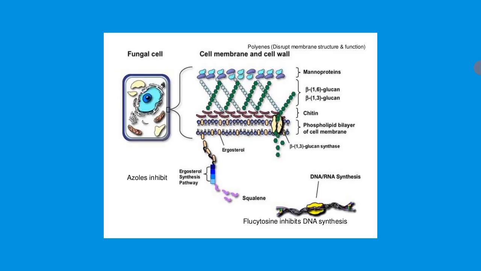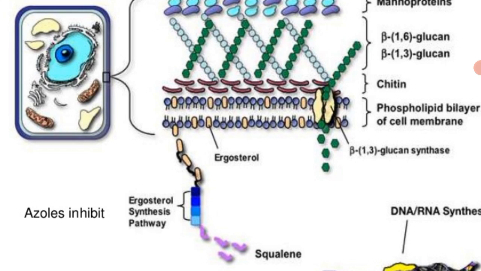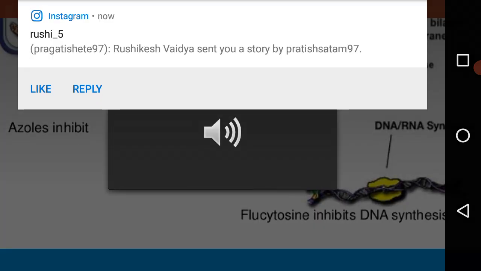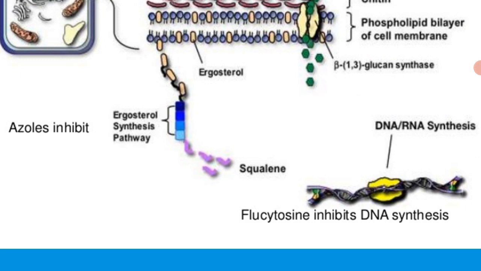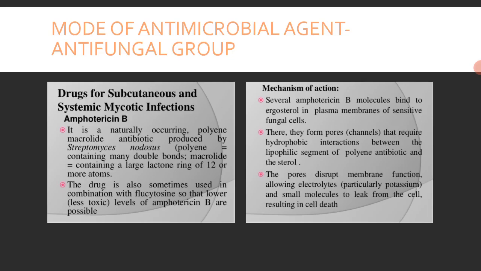You can see in the picture there are the phospholipid bilayers of the cell membrane, and in between we can see the ergosterol, indicated in the cream-colored oval shape, which is responsible for attachment and for binding to certain molecules and for transferring the nutrients outside and inside the fungal cell. So this will be the target for that drug, amphotericin B.